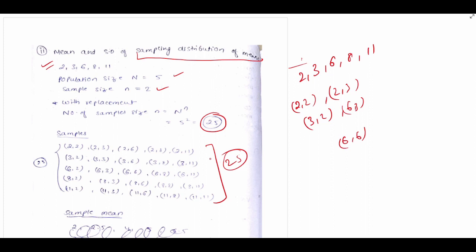So 25 samples are there, and we have to find the mean of the sampling distribution. So first we have to find the samples, then find the mean of each sample, and after getting the means of the samples, we have to find their mean.